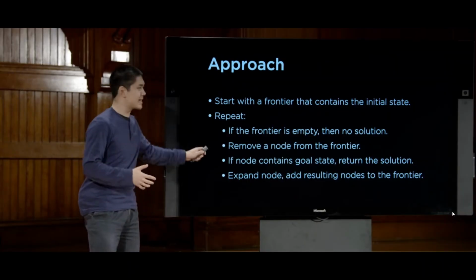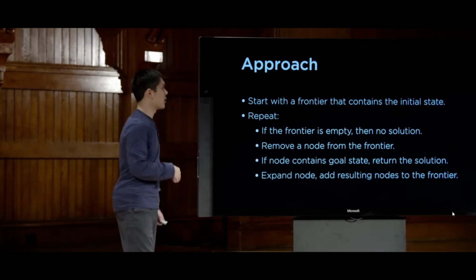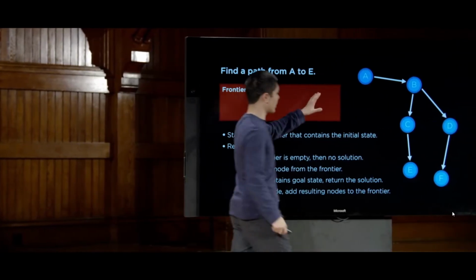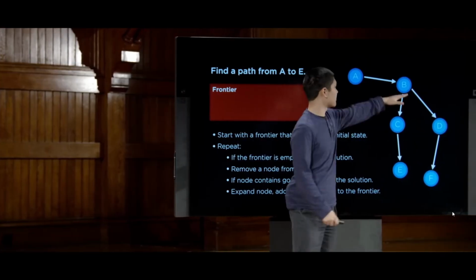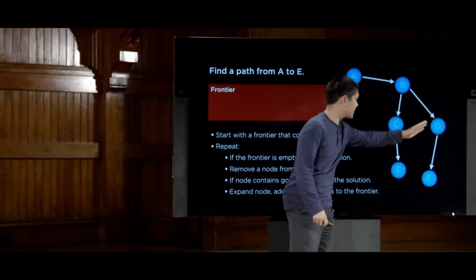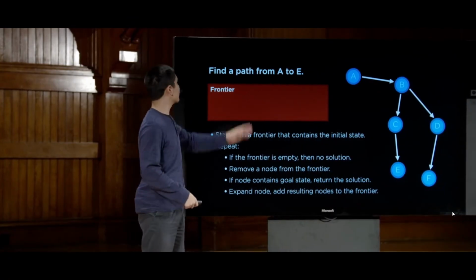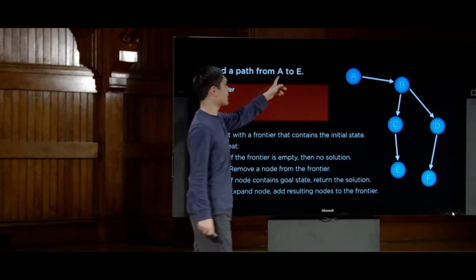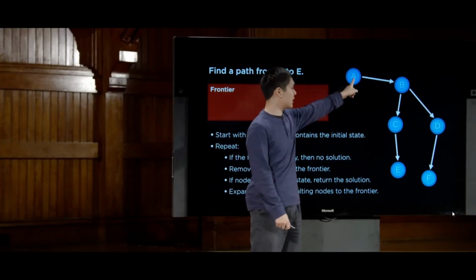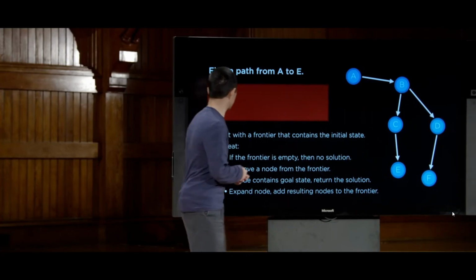So let's actually try and take this pseudocode, put it into practice by taking a look at an example of a sample search problem. So right here, I have a sample graph. A is connected to B via this action, B is connected to nodes C and D, C is connected to E, D is connected to F. And what I'd like to do is have my AI find a path from A to E. We want to get from this initial state to this goal state. So how are we going to do that?